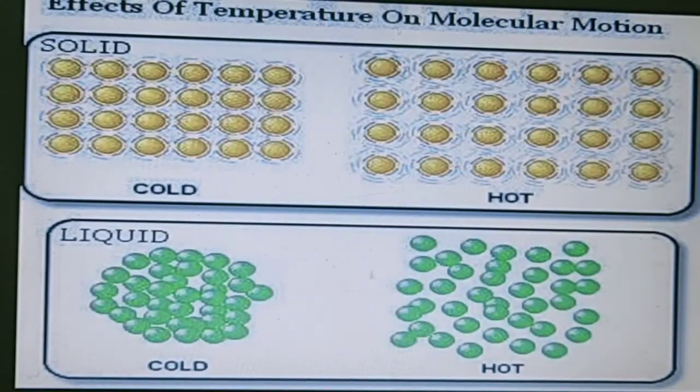Now, the effects of temperature on molecular motion. When solids get heat, their molecules get separated from each other, and when liquids get heat, the molecules move apart from each other, which is shown in these two pictures.